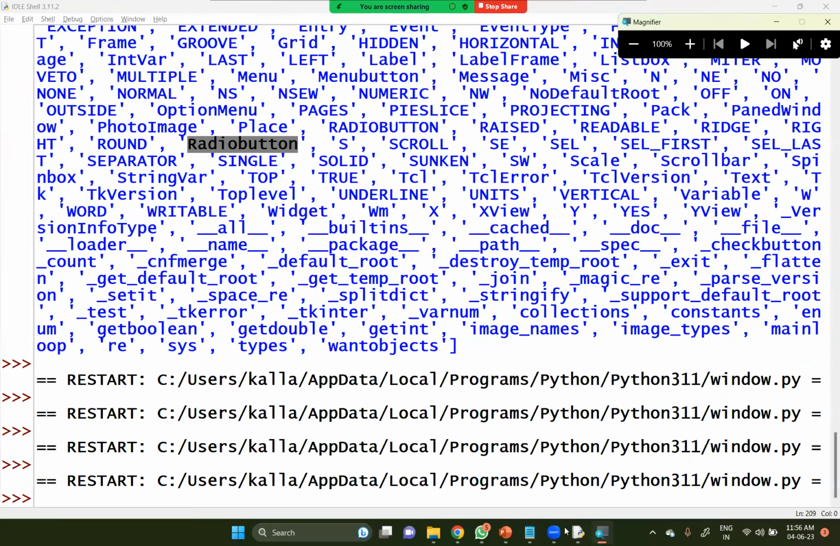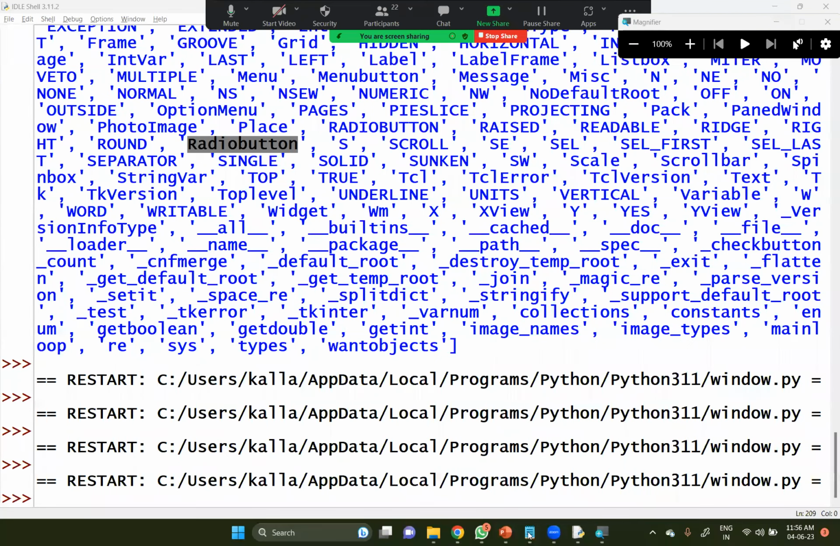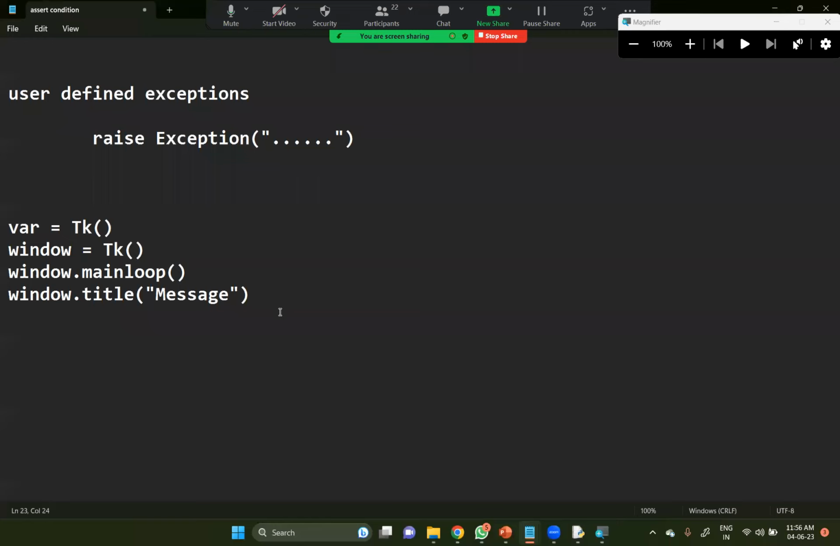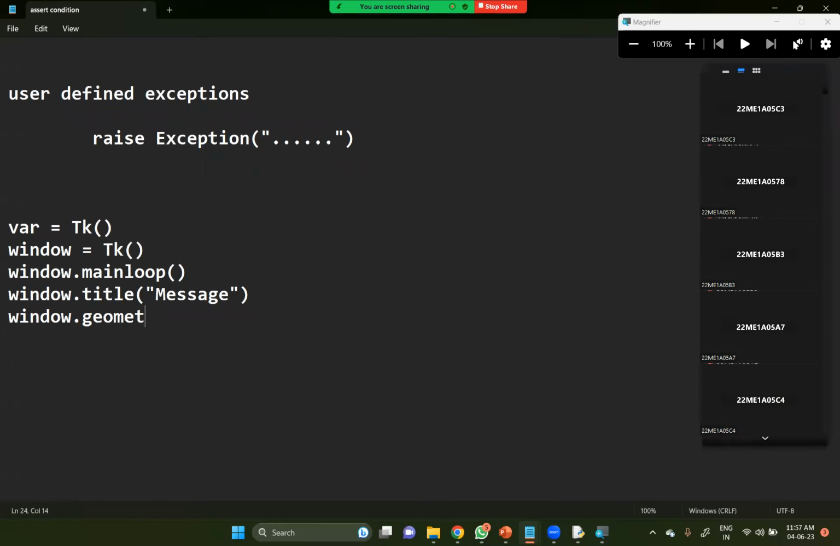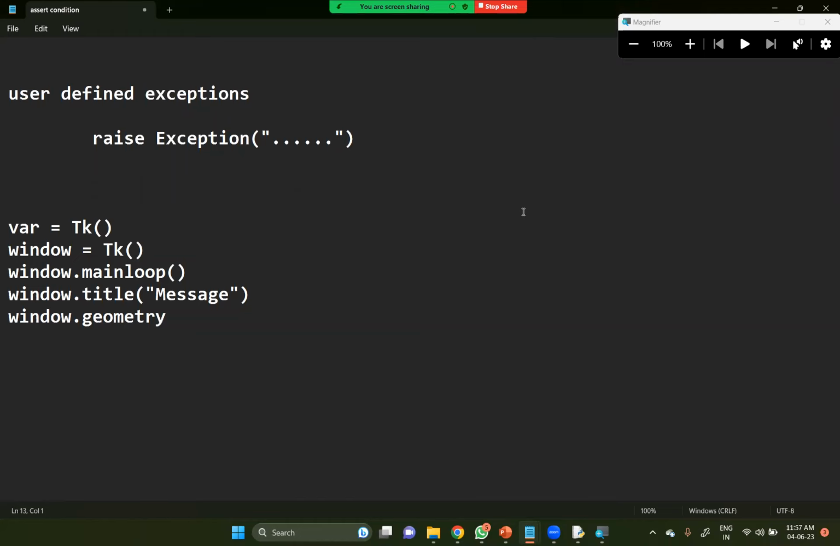To set up the size as very huge, the next command to be taken into consideration by the window will be geometry. So the window variable, whatever variable you take here, window dot geometry. Whatever the geometry you take into consideration, the geometry will always be given in pixels.